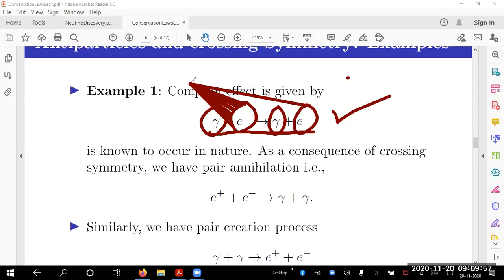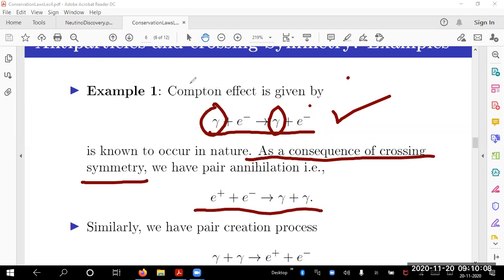Then you can predict, as a consequence of crossing symmetry, that we have pair annihilation. How does pair annihilation come in here?